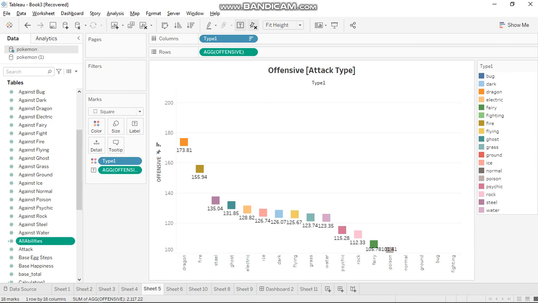In this we find which type of Pokemon is the best offensive type. So this chart gives us the result that dragon type, fire type and steel type are the best offensive type Pokemon.